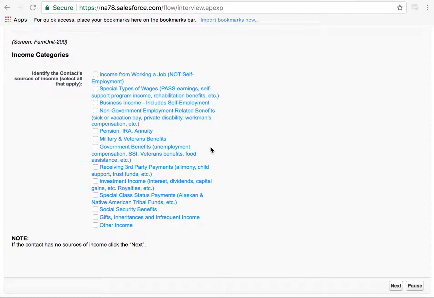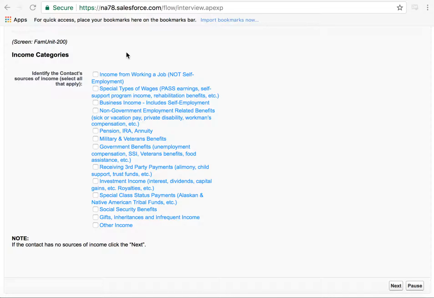Completing a family unit contact question flow for an individual, you will come upon a series of questions regarding income. The first of these pages that you will see is the income categories page. And on this page, there is a checkbox list of different categories of income that somebody might receive.